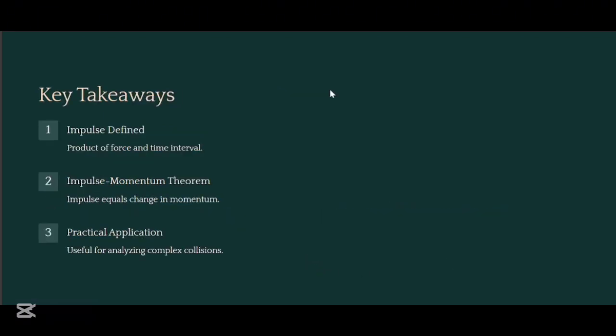Takeaways we learned from this topic: the impulse is the product of force and time interval, and the impulse momentum theorem states that impulse is equal to the change in momentum. And we learned that it is used for analyzing complex collisions.